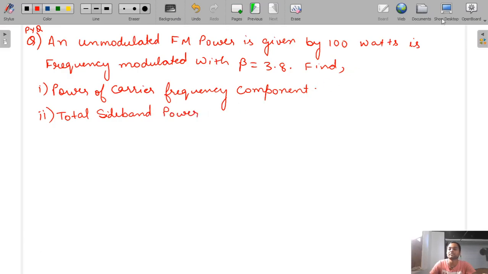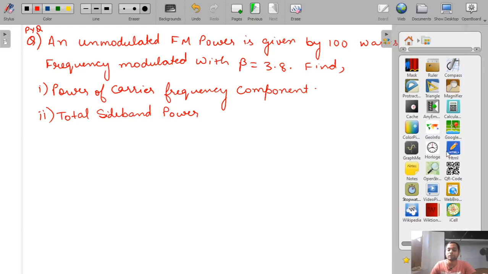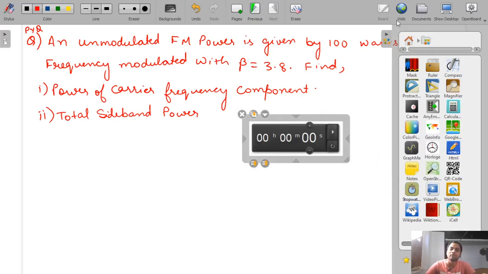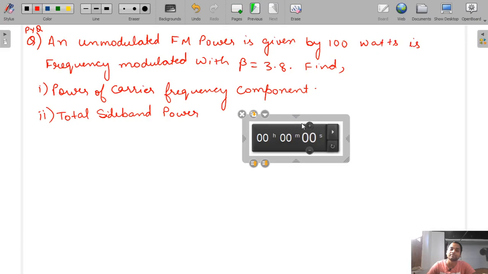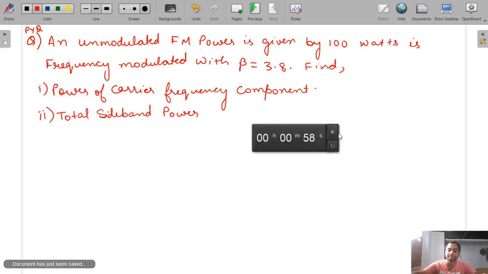Just solve it fast. I will give you 1 minute to solve this question. Very simple question, so you should solve it within 1 minute. See, the question is an unmodulated FM power is given by 100 watt. That is unmodulated. And it is frequency modulated with beta value 3.8. You have to find the power of the carrier frequency component and the total sideband power. So your time starts now. Just solve it.